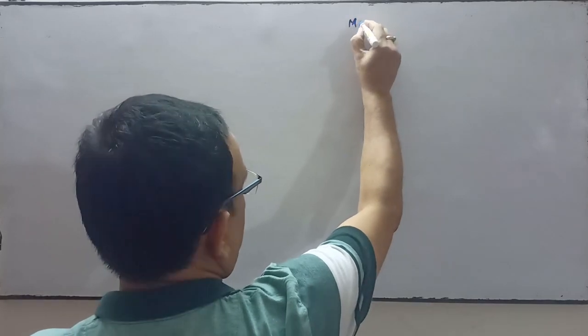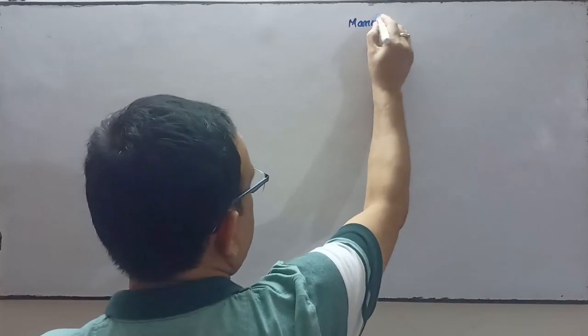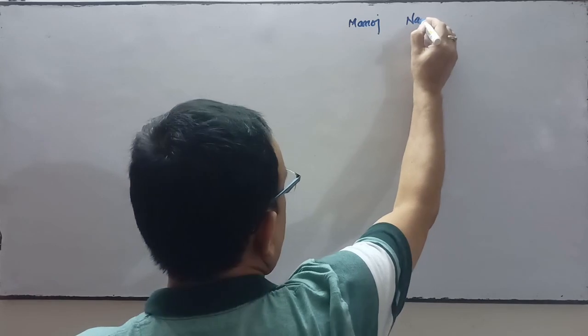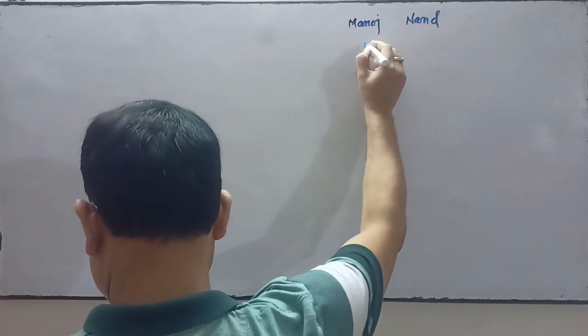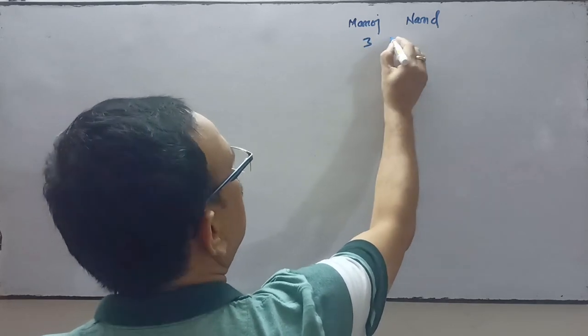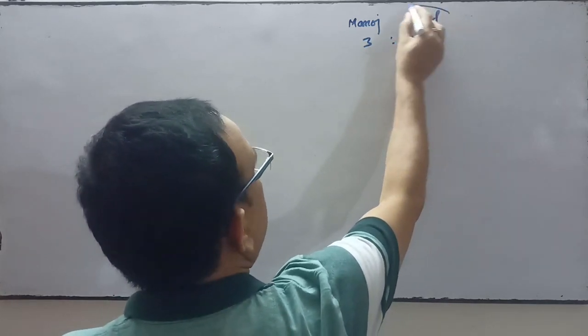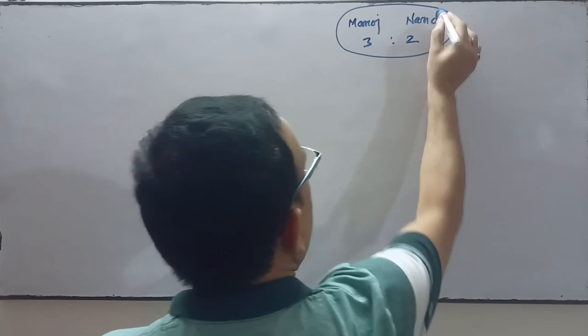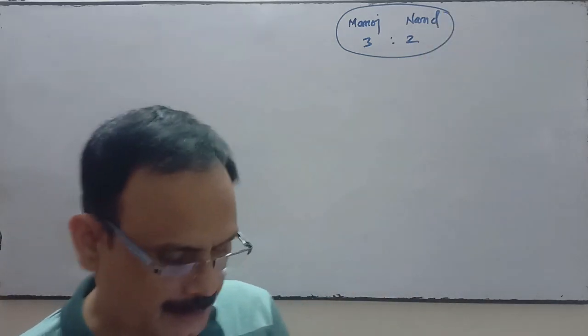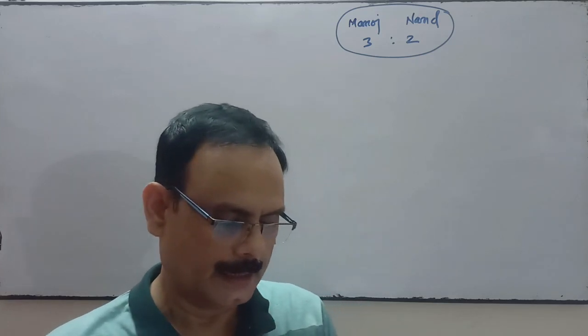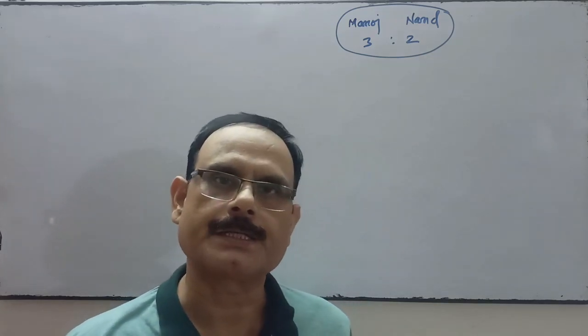The first partner is Manoj and the second partner is Nand. Pass journal entries under the following situations at the time of dissolution of the partnership firm.